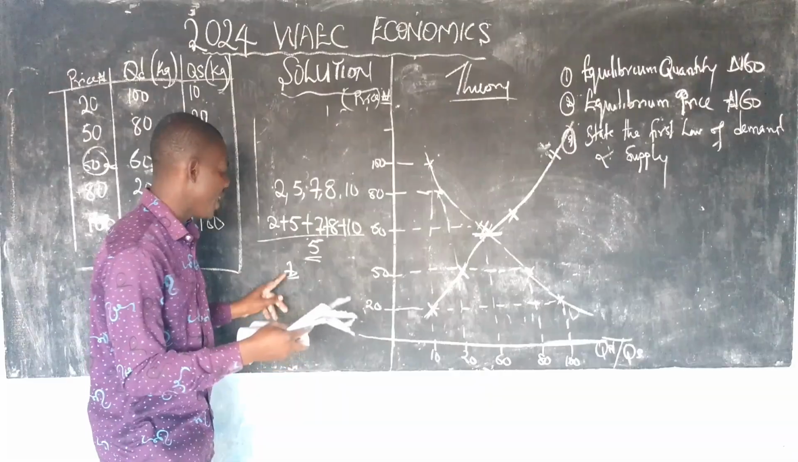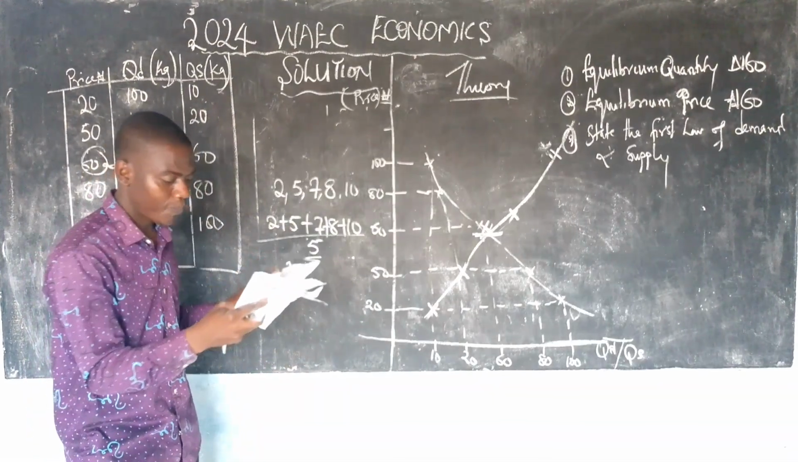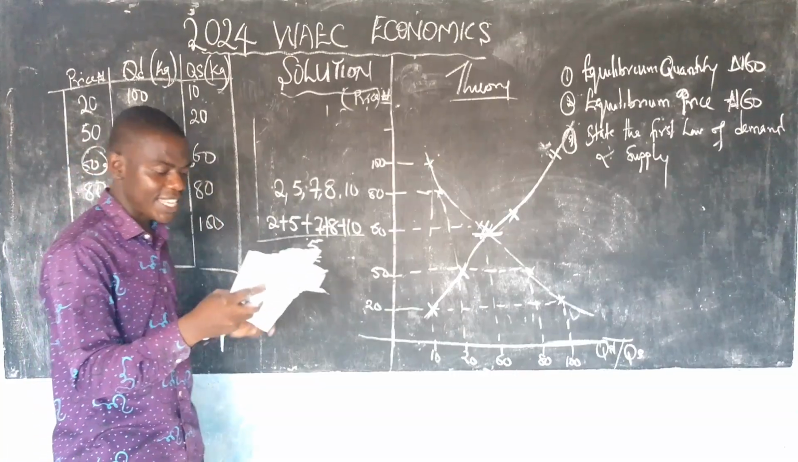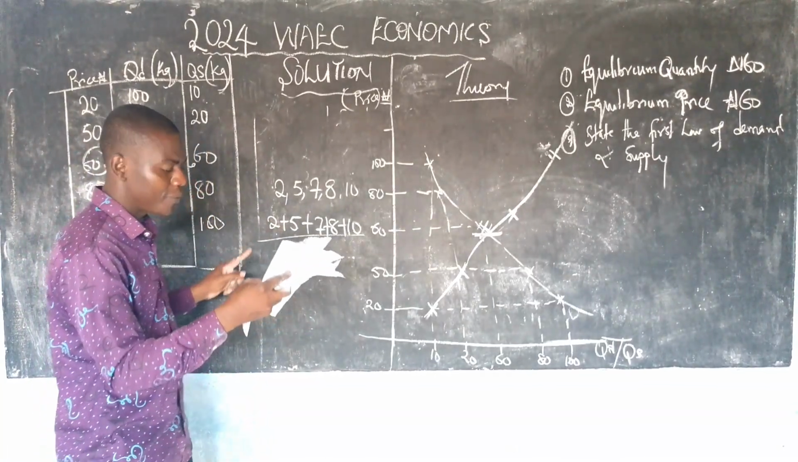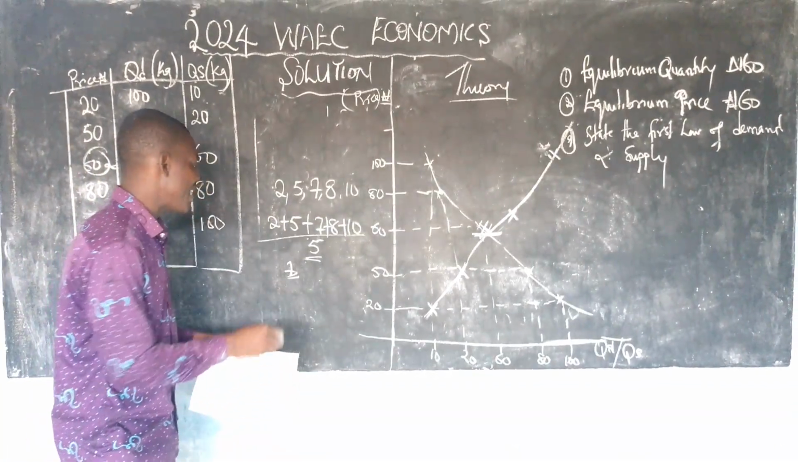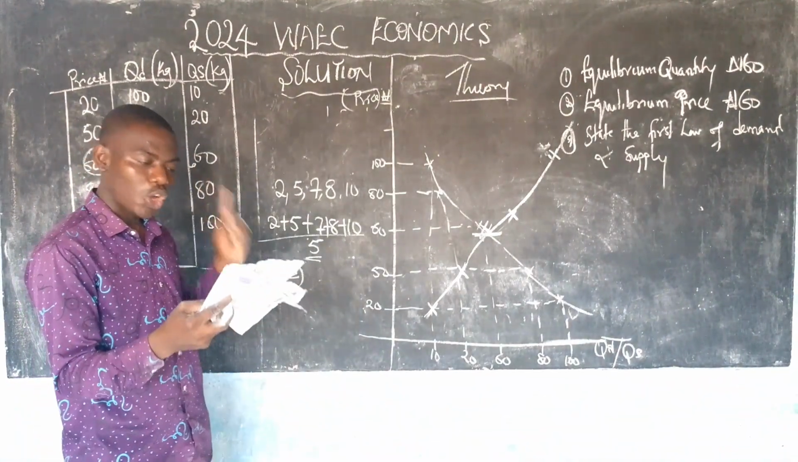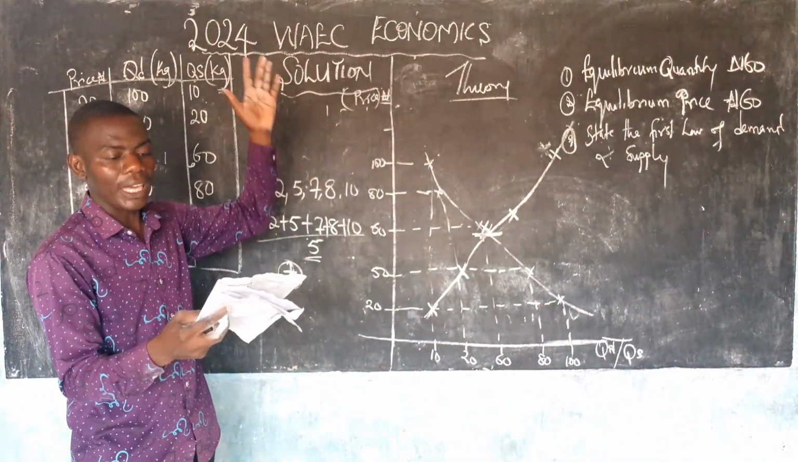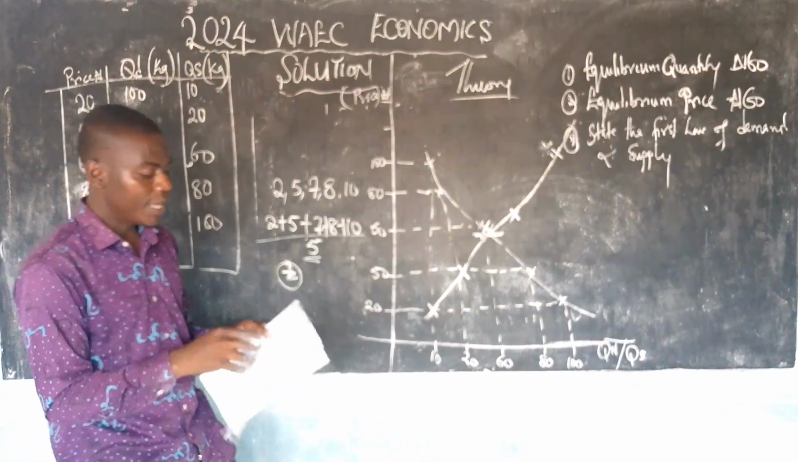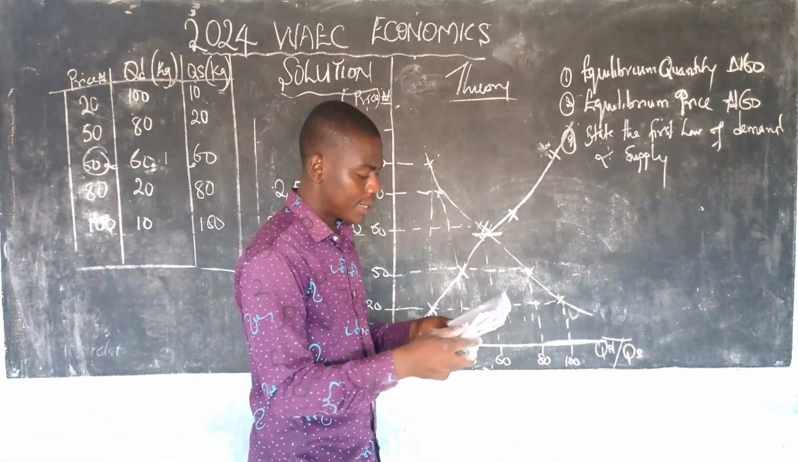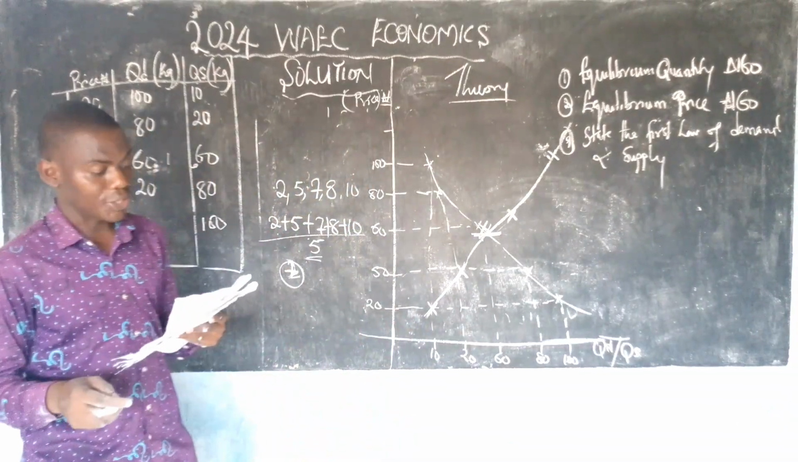That's why you have A as 2, B as 7, C as 10, and D as 11. The answer is B. B is 7. It is 7 because all of them are in whole numbers. Are you following me? Now we have the next one, a question on taxation.